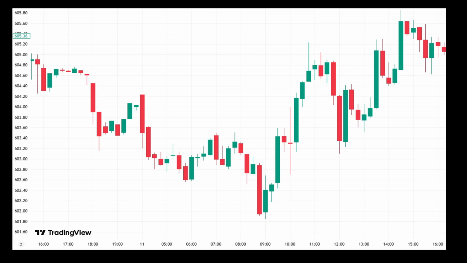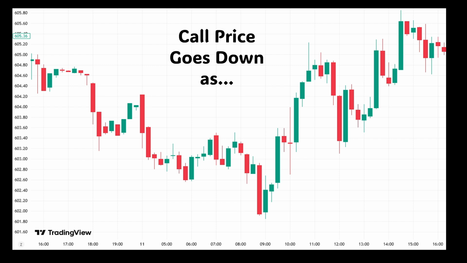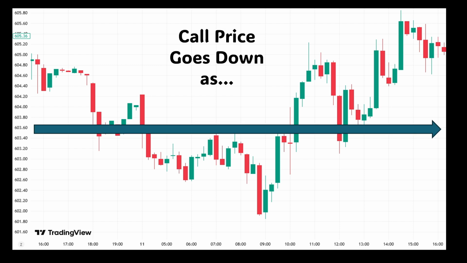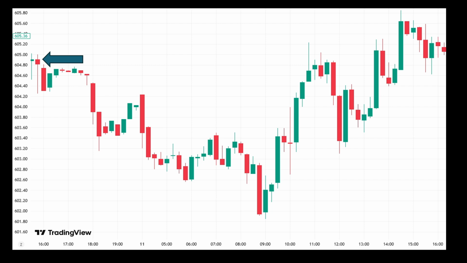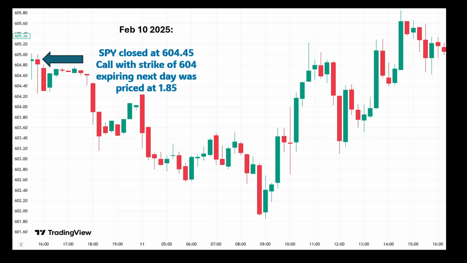Here you see a graph of SPY over a single day. And I'm trying to show that all else equal, the price of call option goes down as time passes. Around here, where the arrow is pointing, is February 10th, 2025 at 4:15 p.m. Eastern Time. At this time, SPY closed at 604.45. Call option with strike of 604 expiring next day was priced at $1.85.